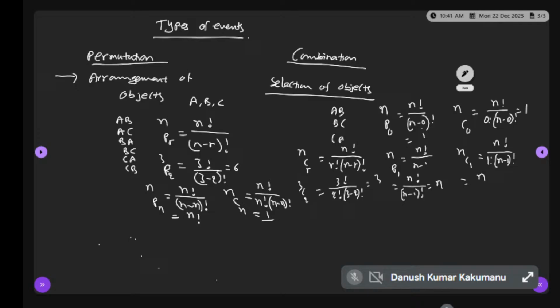Just this knowledge is required. You will study this in depth in your aptitude training, permutation especially. There you will find questions like how many ways to arrange the letters of the word Mississippi or Allahabad. You will find the formula n factorial by p1 factorial, p2 factorial, p3 factorial, and so on up to pn factorial. Is it clear to all of you? Yes.